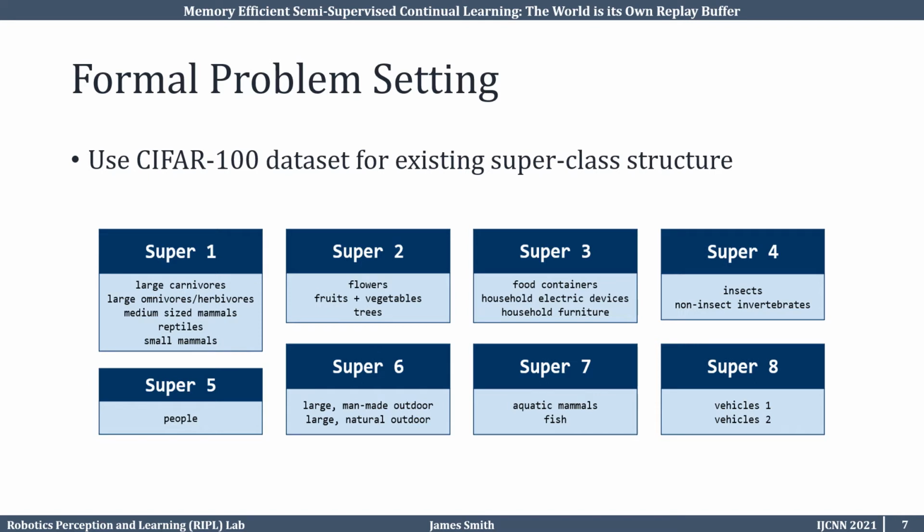Furthermore, these 20 parent classes can be divided into 8 superclasses, with 2 to 5 parent classes per superclass. This structure, shown here, is nice for a semi-supervised continual learning setting. It allows us to divide up the tasks into the 20 parent classes and then use the superclasses to sample unlabeled data in each class, which is correlated to the labeled task data.